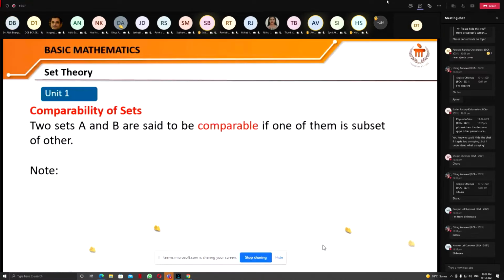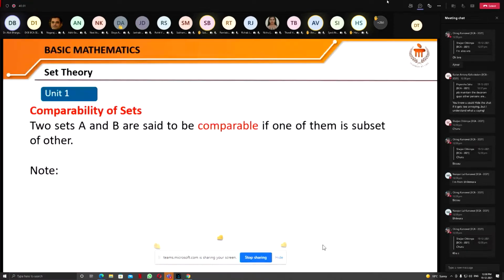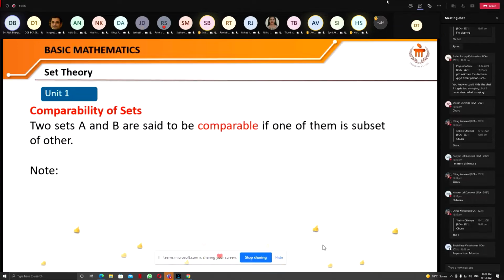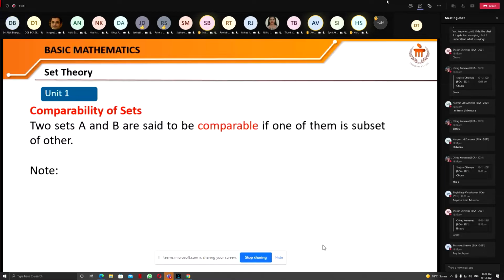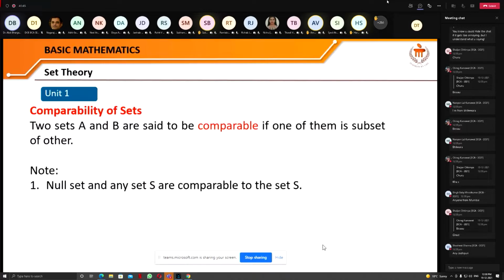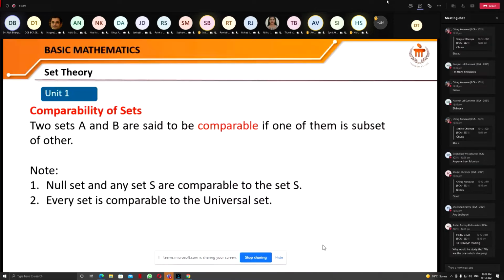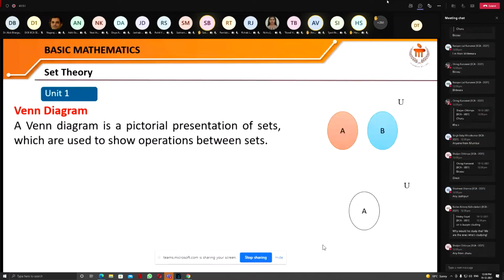If we look at two sets A and B, they are said to be comparable if one of them is a subset of the other. If two sets are disjoint, then they are not said to be comparable. So the null set and any set S are comparable to the set S. And why is this?